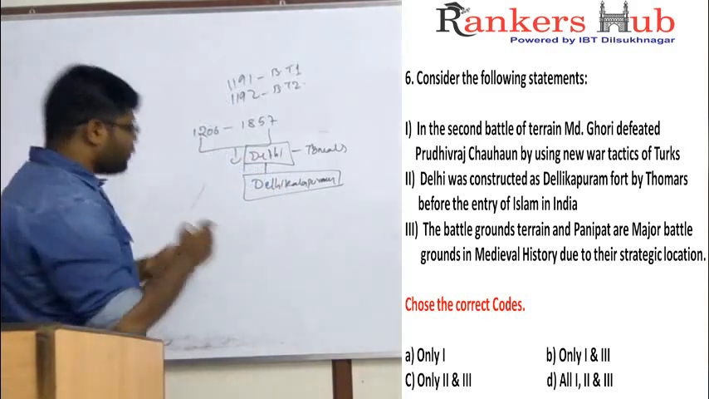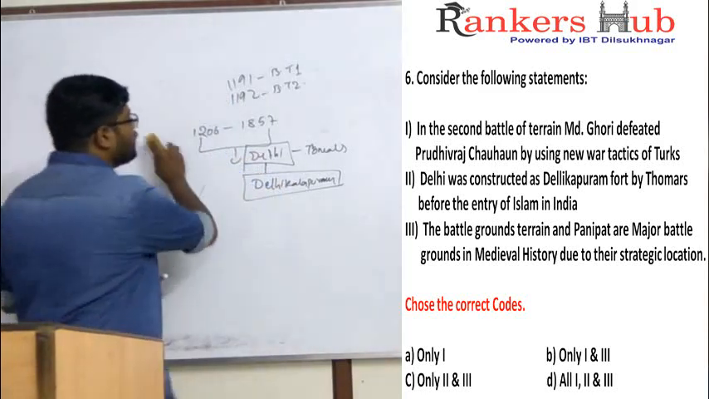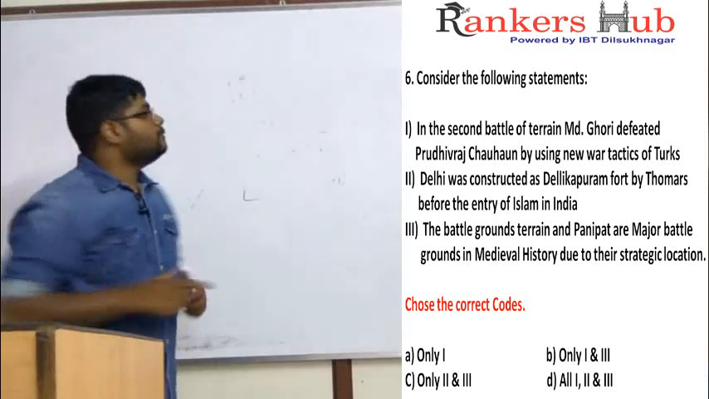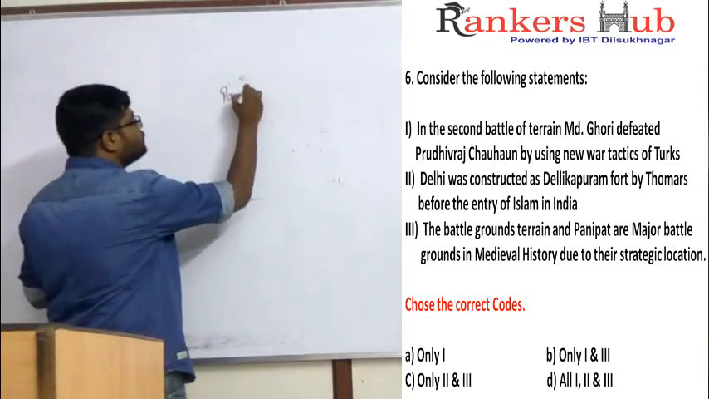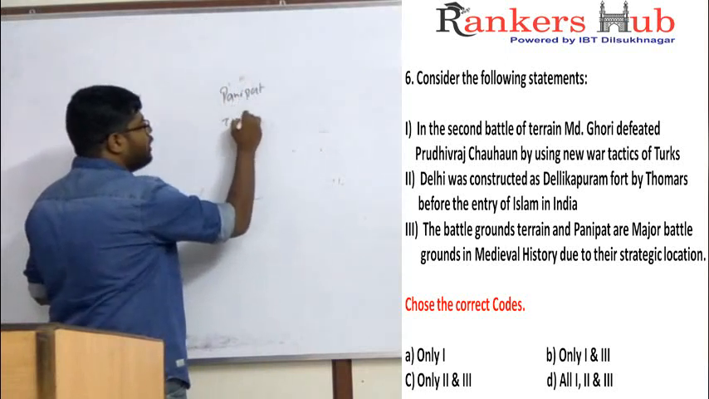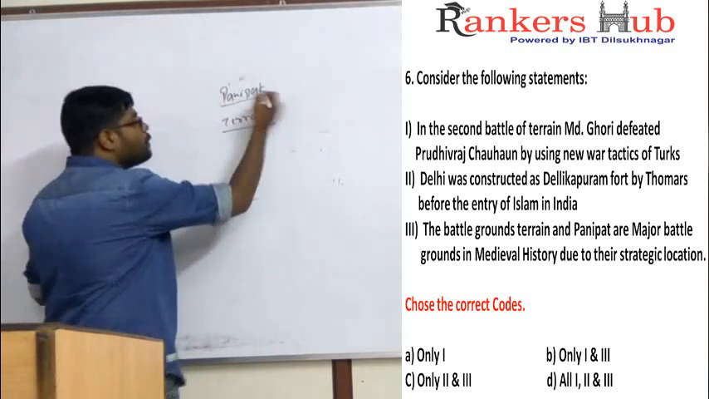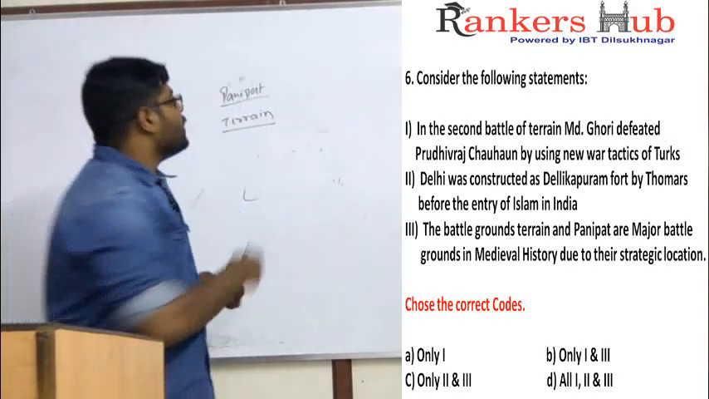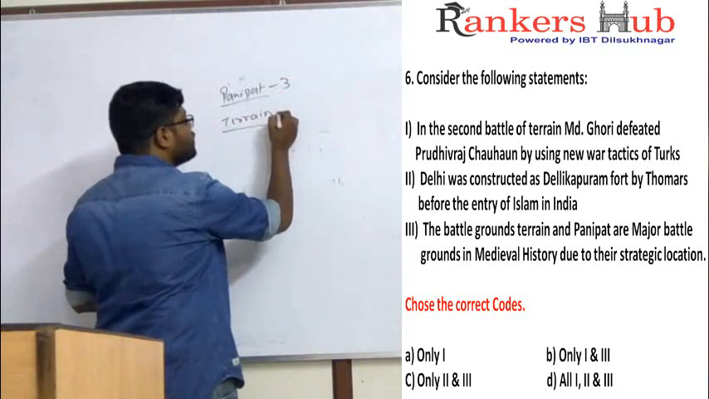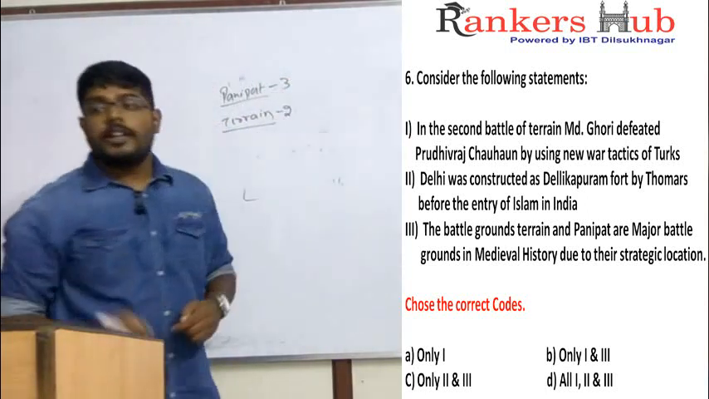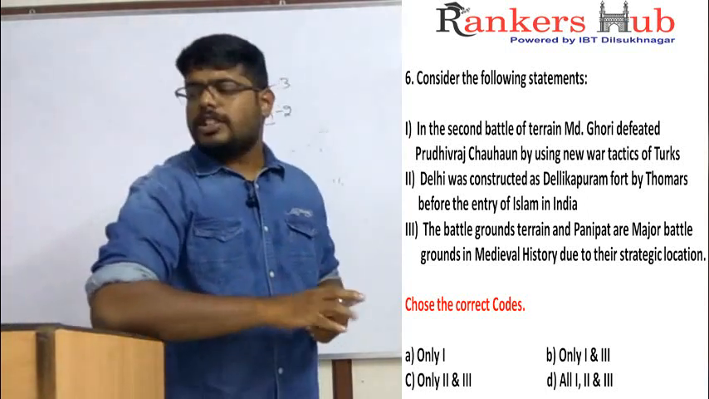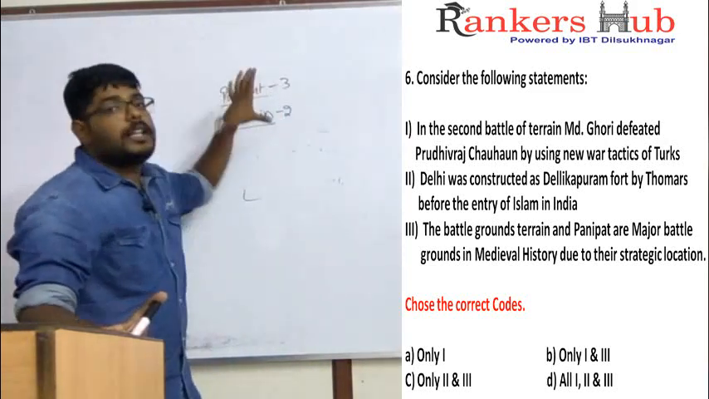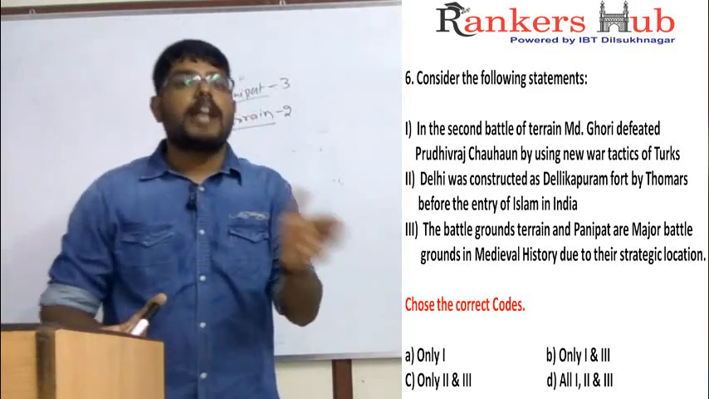Now the final statement is about the battlegrounds of Panipat and Tarain. In medieval history, these two battlegrounds played a very major role, and most importantly they hosted many battles. For example, in Panipat we have three famous battles, and in Tarain we have two famous battles. Why did these two battlegrounds play such a major role in medieval history? Because they were in a strategic location between Asia and India.